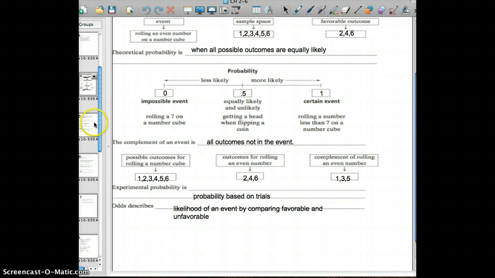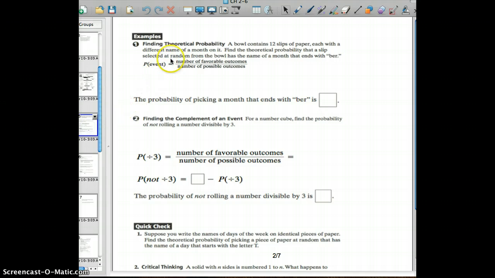Moving on to our first example, we have finding the theoretical probability. A bowl contains 12 slips of paper, each with a different name, the name of a month on it. Find the theoretical probability that the slip selected from a bowl has the name of the month ending in "ber." So we have to go back and look at all of the months.